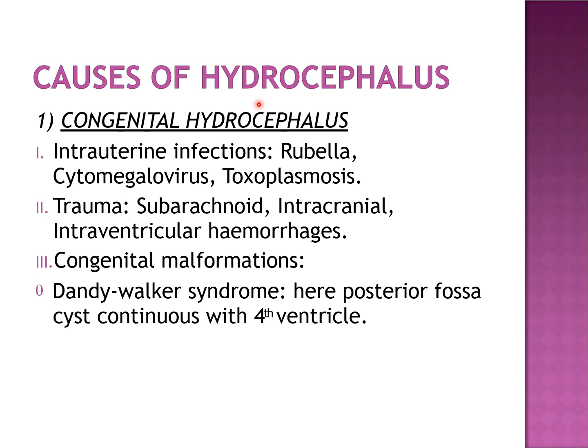Coming to the causes. According to the causes, we can classify hydrocephalus into congenital hydrocephalus and acquired hydrocephalus. Congenital means present by birth. The causes of hydrocephalus at the time of birth include intrauterine infections like rubella, cytomegalovirus, toxoplasmosis, trauma including subarachnoid hemorrhage, intracranial hemorrhage and intraventricular hemorrhage, congenital malformation like Dandy-Walker